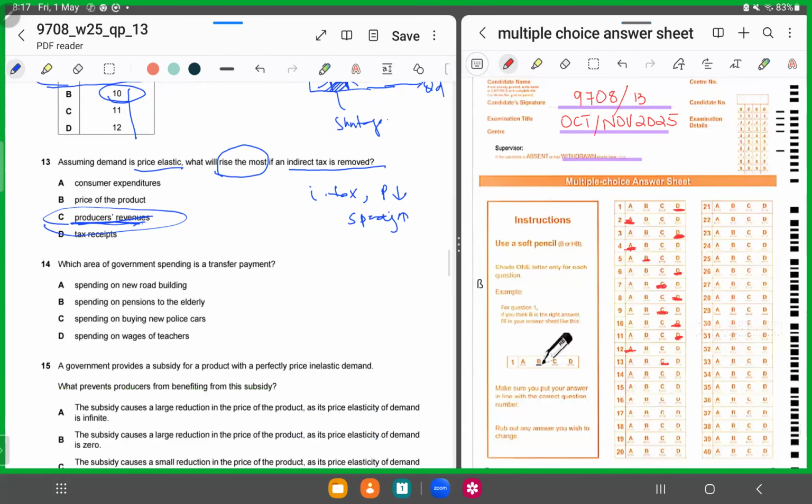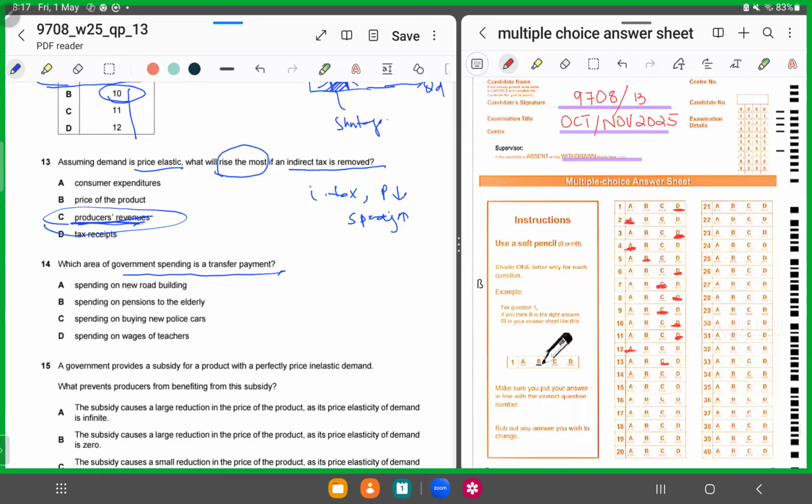Number 14. Which area of government spending is a transfer payment? We know what a transfer payment is: a payment from tax revenue that is received, right? It is for the vulnerable, for the elderly, for the disabled, when you give unemployment benefits or pensions. It's spending against which there is no direct production. So now let's look at the options keeping the definition in mind.